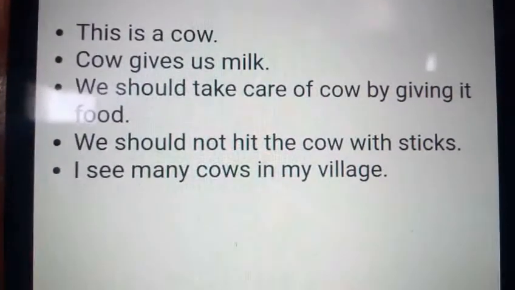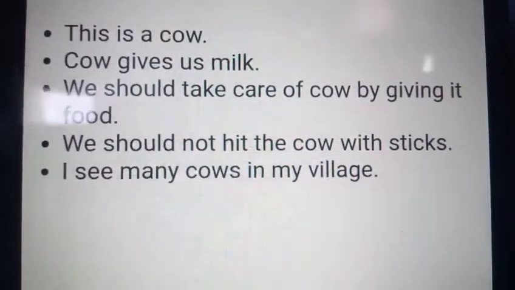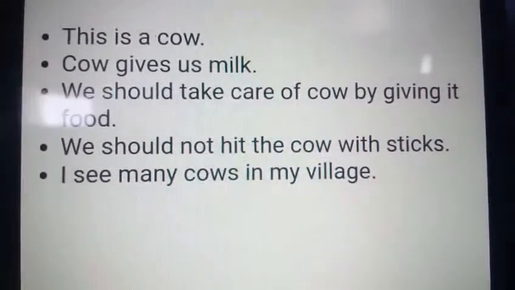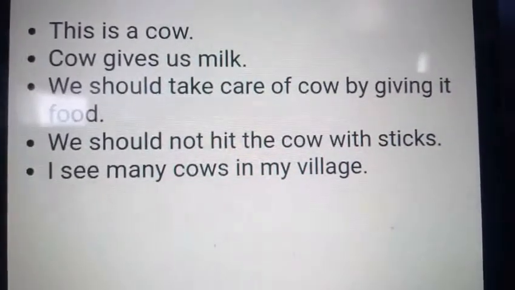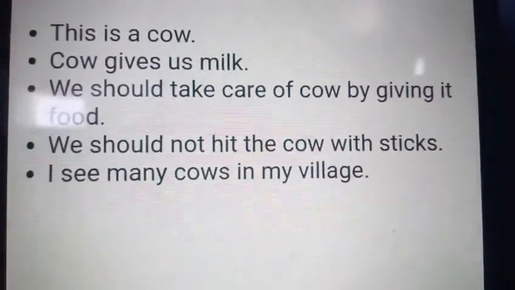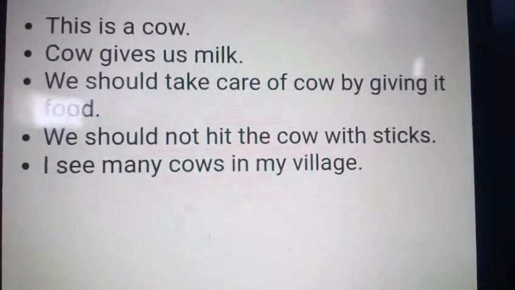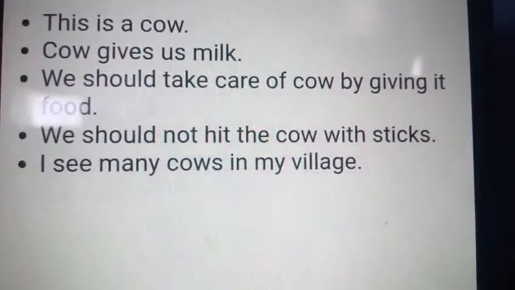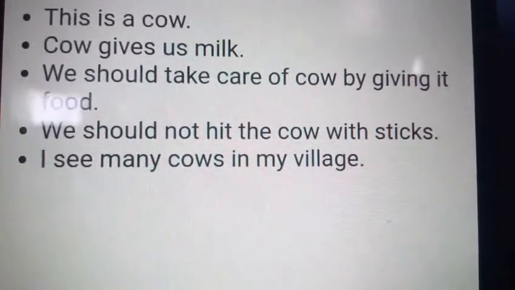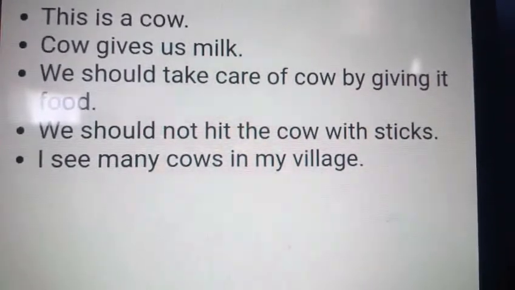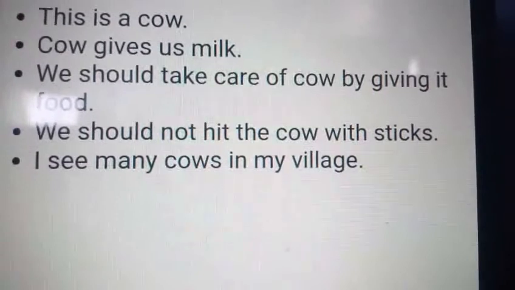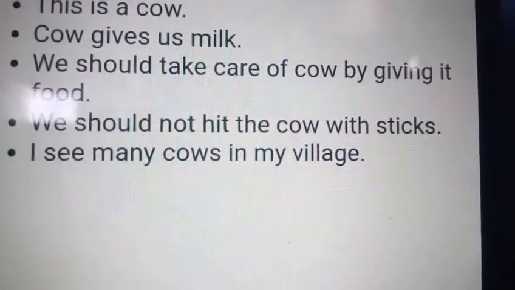So first you have to use the sentence structure. This is about my drawing. This is a cow. Cow gives us milk. We should take care of the cow by giving it food. What do we give the cow daily? Food. We should not hit the cow with sticks.